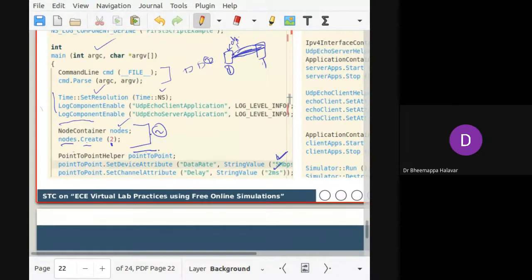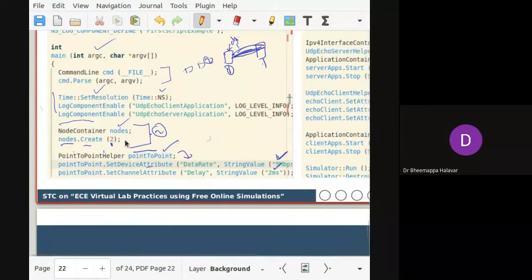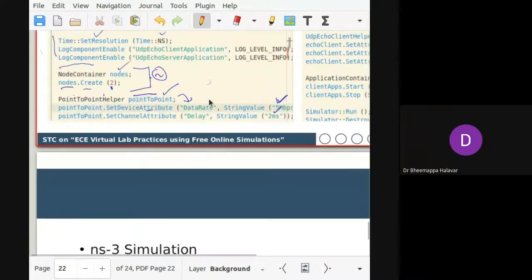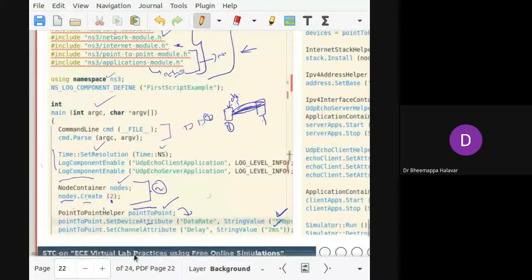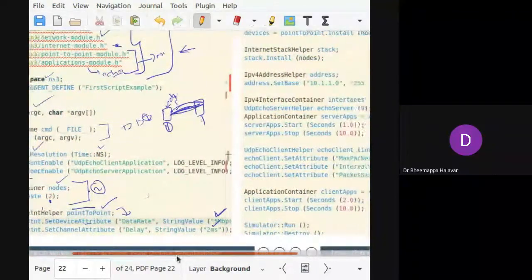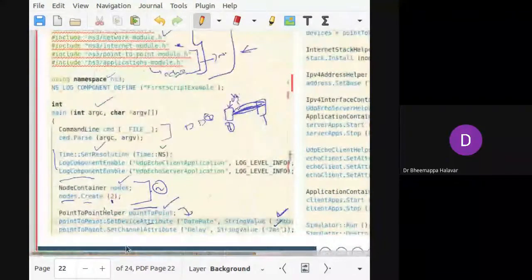Now I created a point-to-point helper, so it will create a point-to-point network. For that, I'm assigning the bandwidth required whenever you are communicating point-to-point. I have set the device attribute; these are the two attributes we will be using, mentioning a data rate. You can vary them according to your need. That's the second part: we created a network, and the network type I have taken is the point-to-point helper.